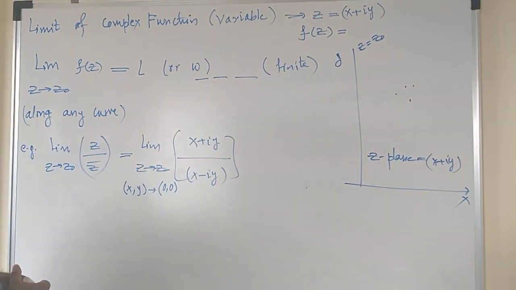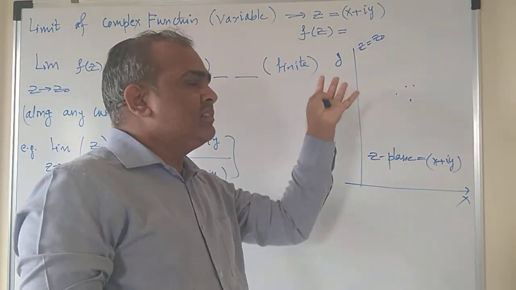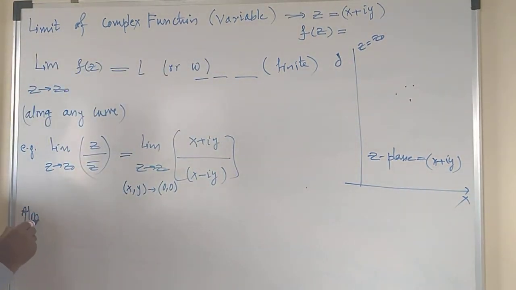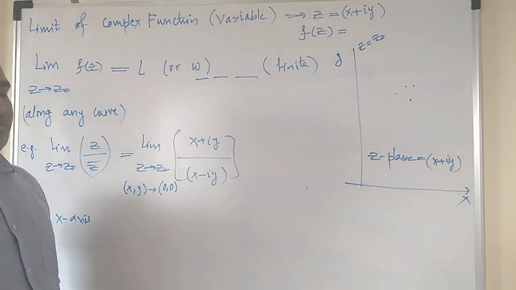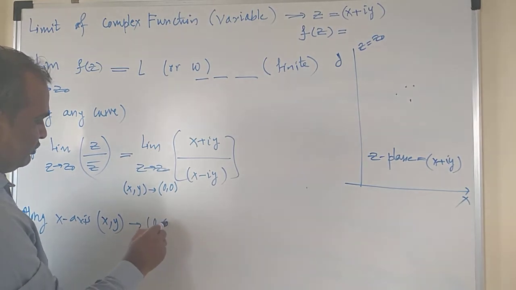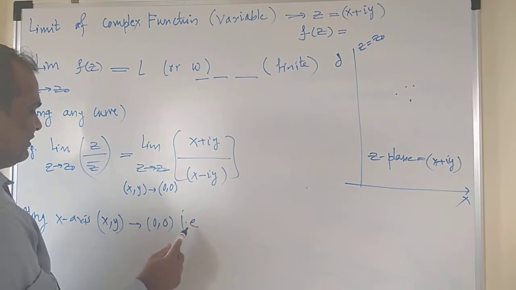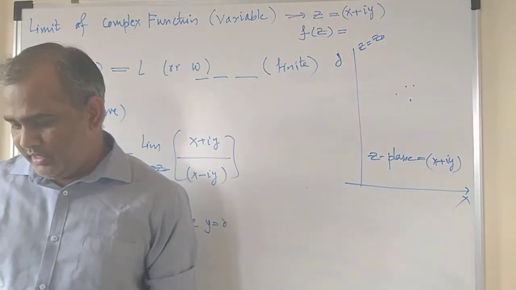That means we'll check along two curves. Along x-axis is one curve, along y-axis is another curve. So I can say along x-axis, if z tends to z naught, that means if z approaches z naught, that means x and y approach 0, 0, then what I can say, along x-axis the value of y is equal to 0, isn't it?